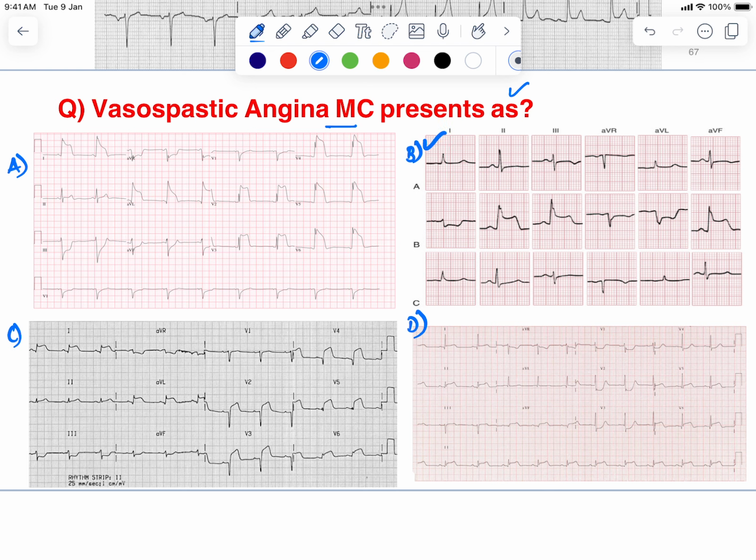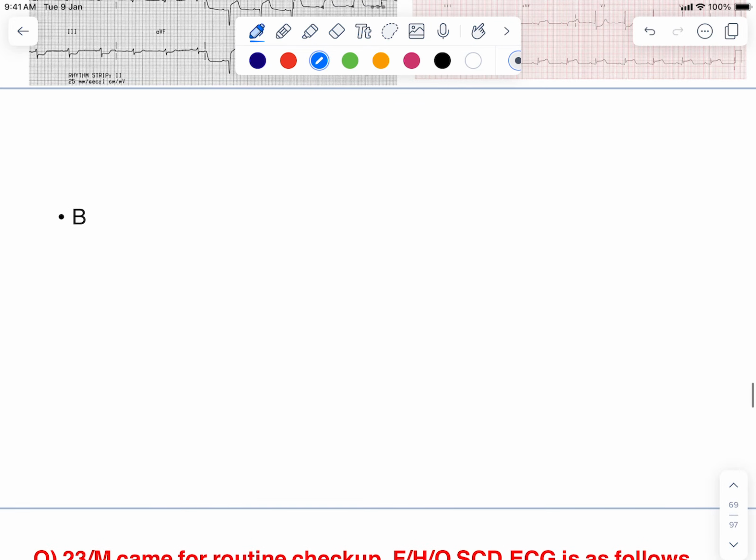The answer is B. Vasospastic angina is also called Prinzmetal angina, and these patients will have ST segment elevation in the ECG. In stable angina and unstable angina, you have ST segment depression. Only in Prinzmetal angina do you have ST segment elevation.